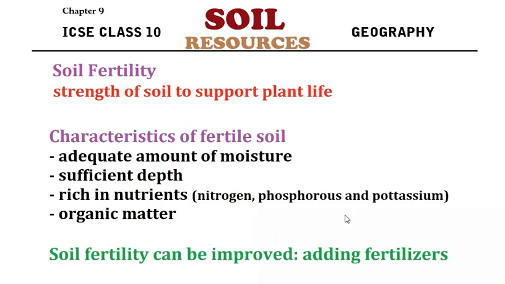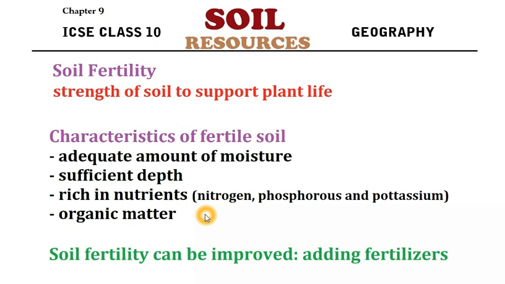But these are the basic nutrients that are required for the growth of plants. Then, of course, fertile soil will have organic matter, the humus content that will add to the fertility. So it is not necessary that all soils are fertile, right? But we will be studying about some of the important soils which are mostly fertile. Now, soil fertility can be improved by adding fertilizers.